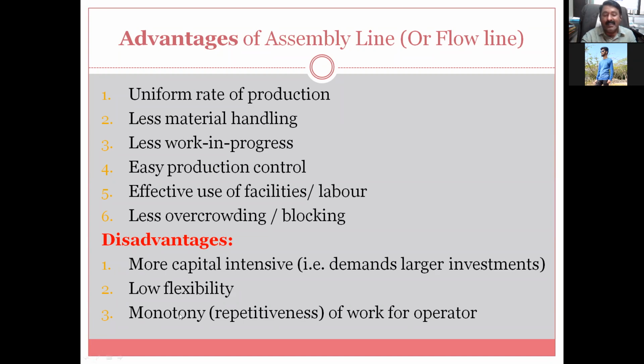And monotony, repetitiveness of work for the operator. See, if a worker is handling a particular task, let us take the example of nut and bolt. His task is that 8 screws are there, and a pneumatic operation checks whether the 8 screws are tightened with the same pressure. That's it. Next, again 2 minutes. Next, again 2 minutes given, 8 screws. So monotony of work continuously, 8 days, 1 year, 2 years, 5 years, up to whatever time, the same work. So friends, these are some of the advantages and disadvantages.